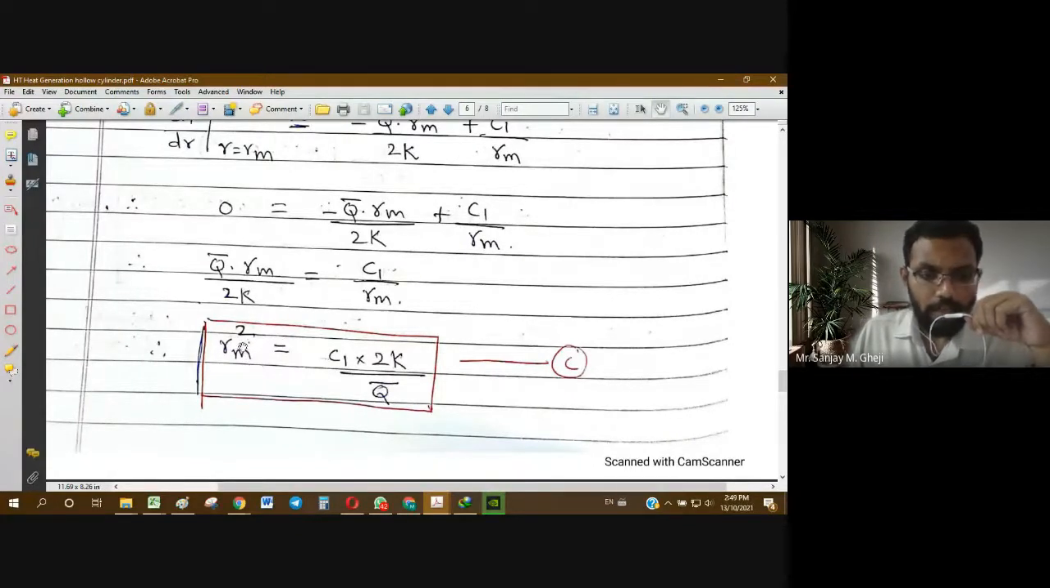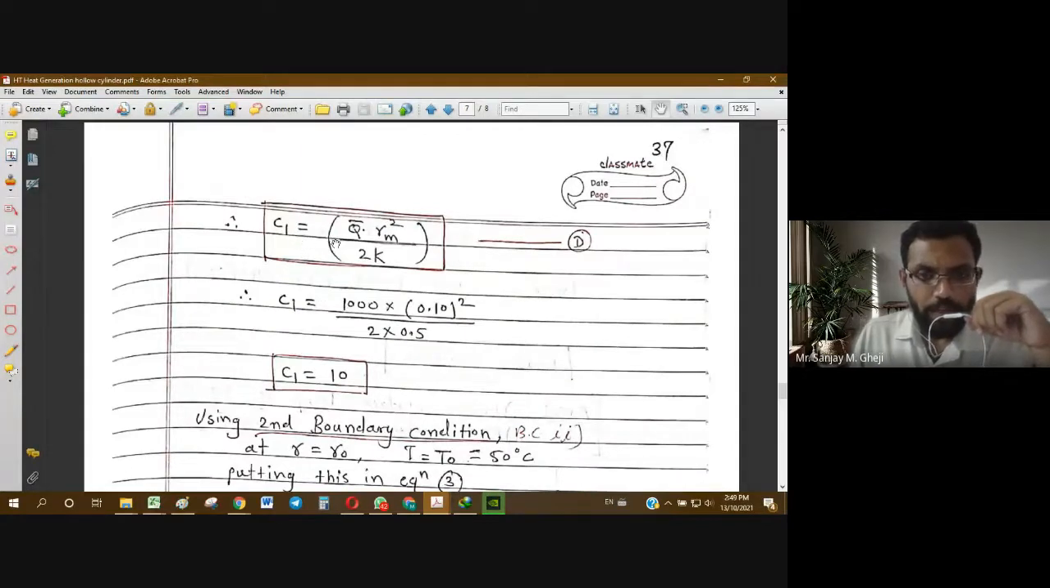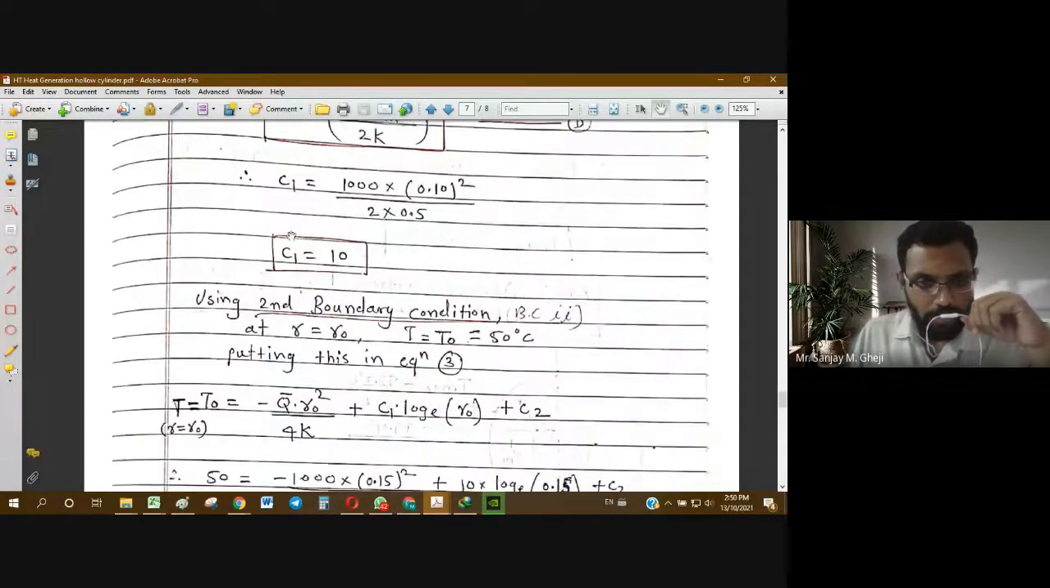Now we are given the value of Rm. We can put in the remaining values, then we can easily find T max. So C1 equal to q bar into Rm square upon 2k. So the C1 value can be obtained. Q bar is 1000, Rm is given, that is 10 centimeters, so it is 0.1 meters, so 0.1 square divided by 2k. 2 into k, given, it is 0.5. So C1 is 10.